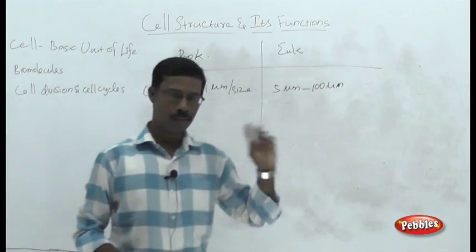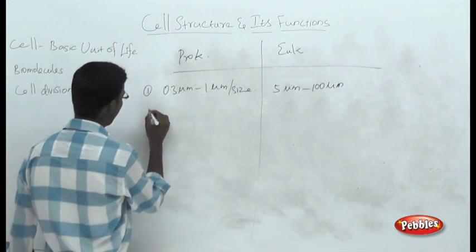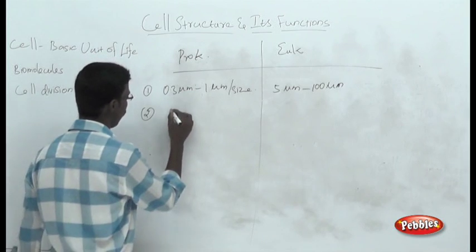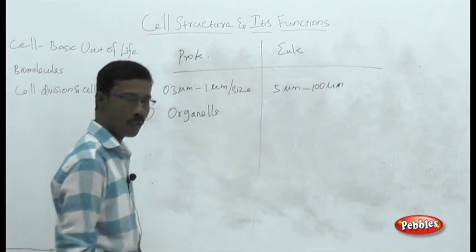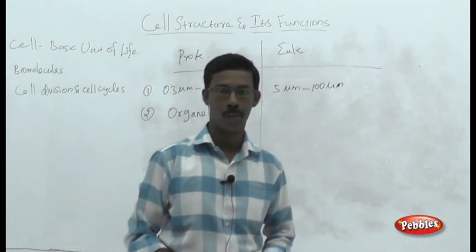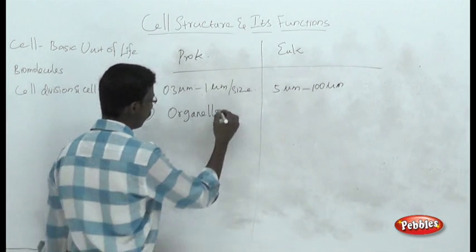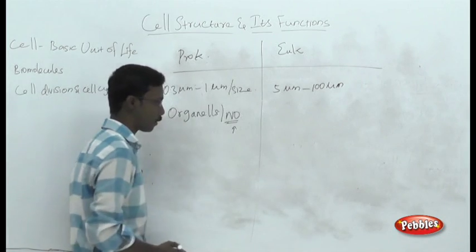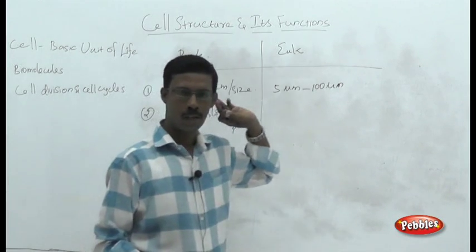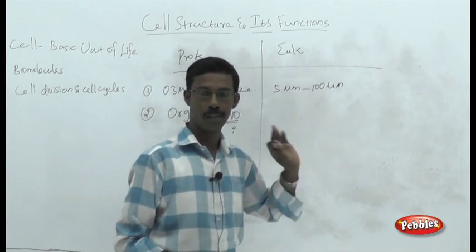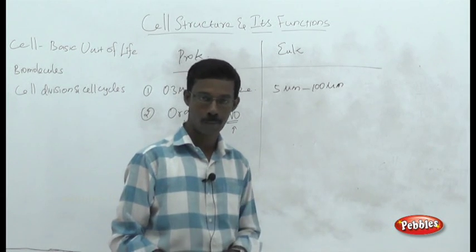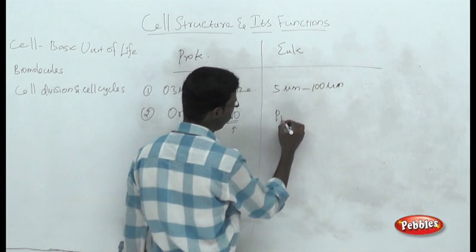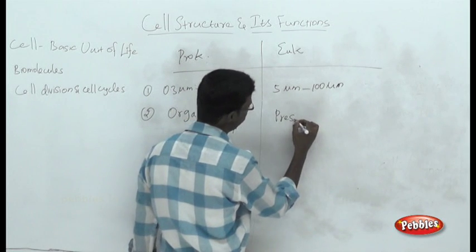As we told in the previous classes, you have to remember the presence or absence of organelles. So what are organelles? Any structures that are covered with a membrane. In case of prokaryotic cells, there are no organelles present. You have to remember this point: there are no membrane bound or enveloped structures present in prokaryotic cells. There are so many membrane bound structures present in eukaryotic cells.